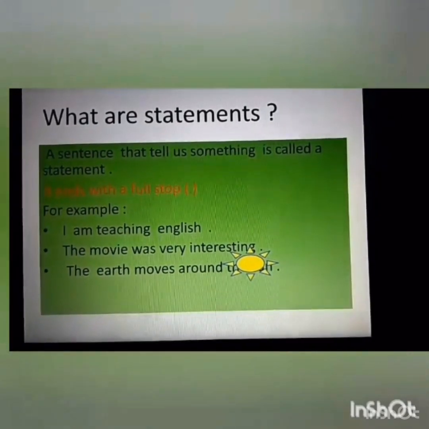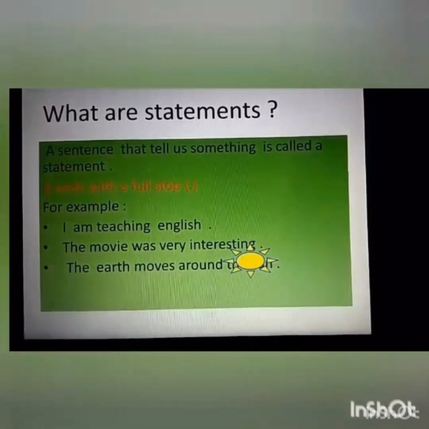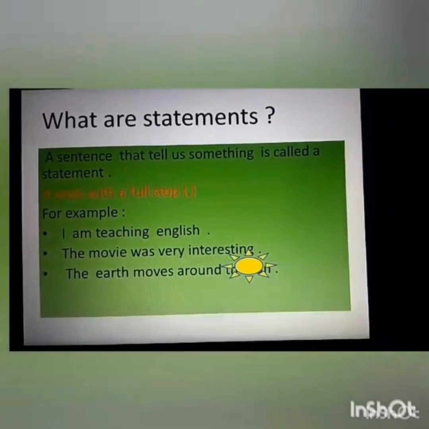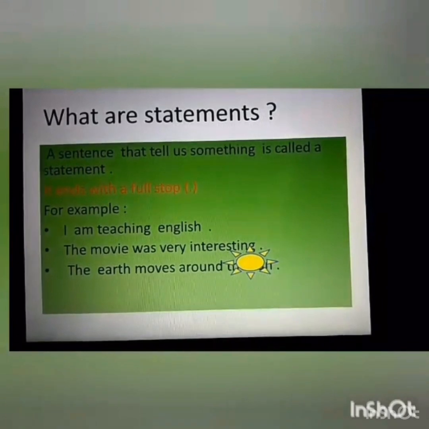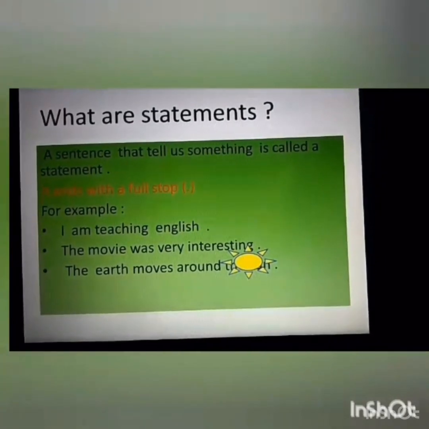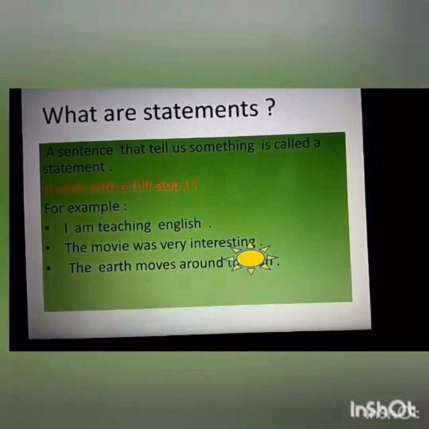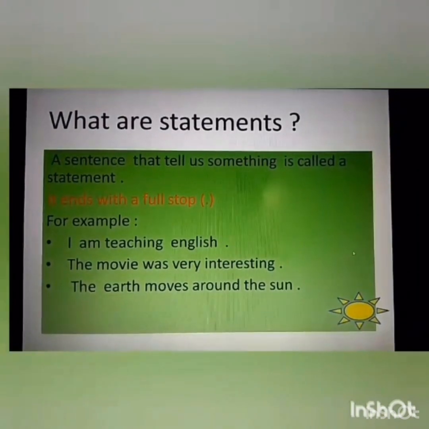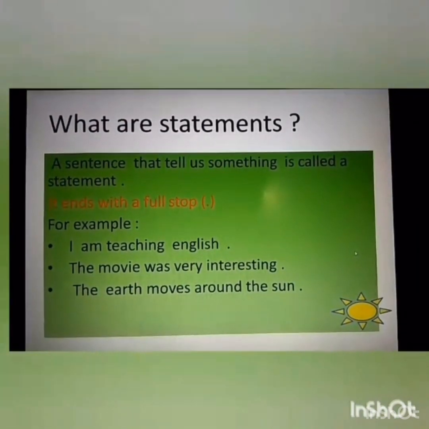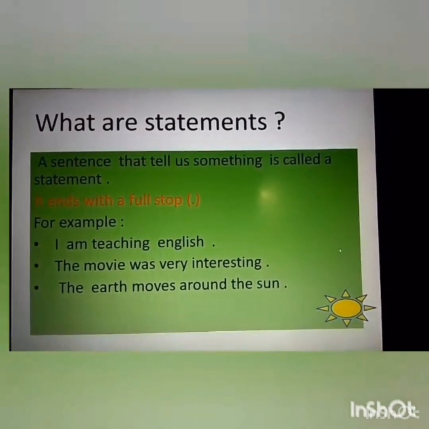What are statements? A sentence that tells us something is called a statement. It ends with a full stop. You have to remember this. For example, I am teaching English. The movie was very interesting. The earth moves around the sun. So in all these examples, you can see that they are giving you some information. So these are called statements.